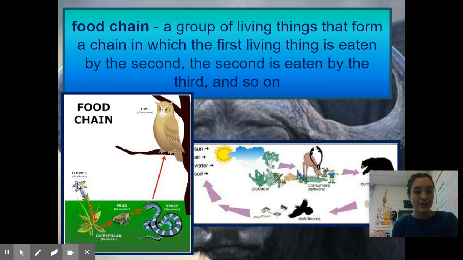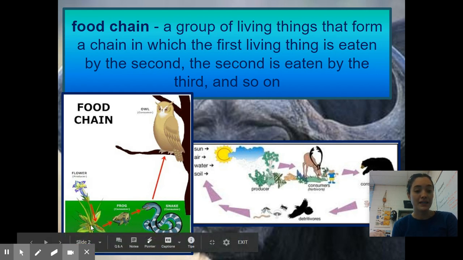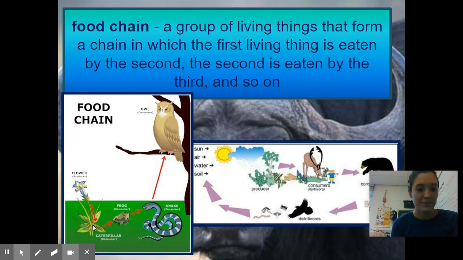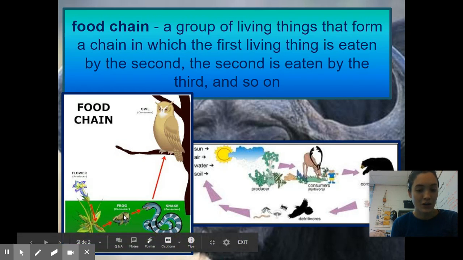So we start with the flower. The caterpillar eats the flower. Even though the arrow is pointing towards the caterpillar, what this really means is that this flower is going into this caterpillar's mouth, right? This caterpillar is going into this frog's mouth. This frog is going into the snake's mouth, and the snake is going into the owl's mouth.